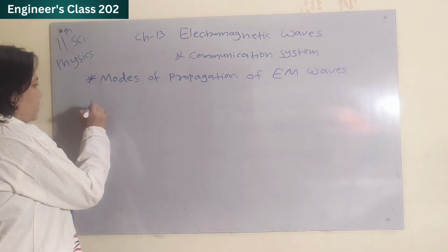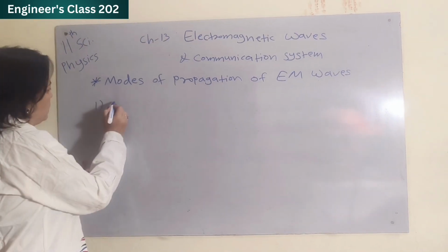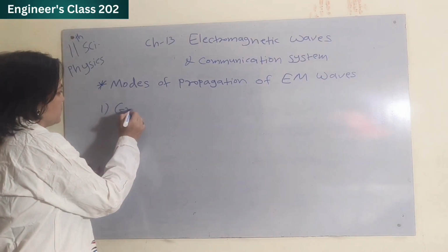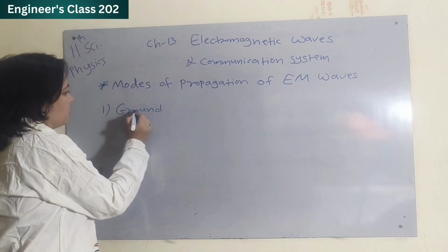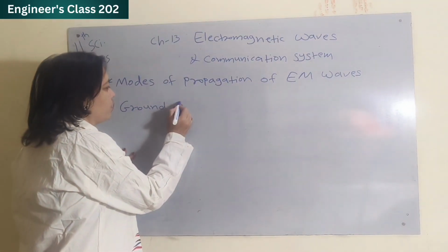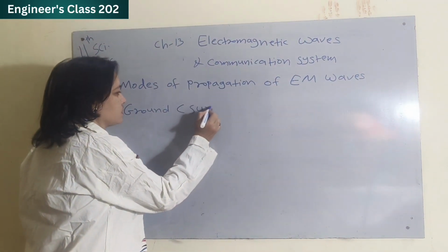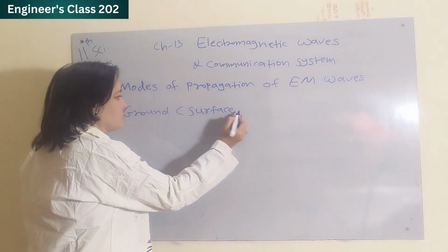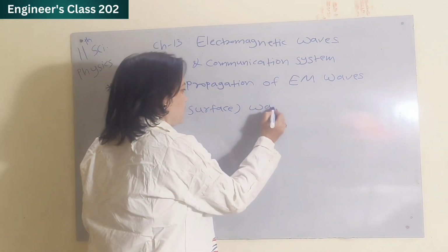So first type is ground wave propagation, which is also called surface wave or ground wave propagation.